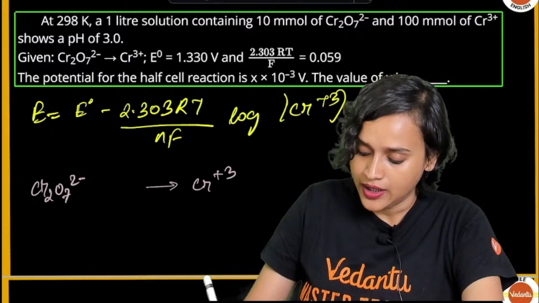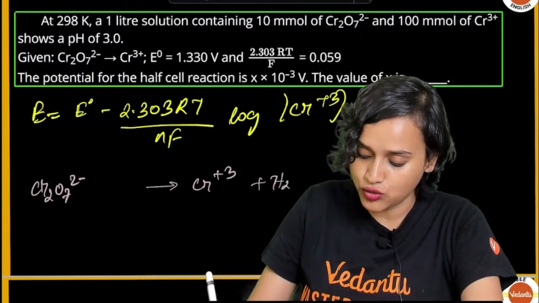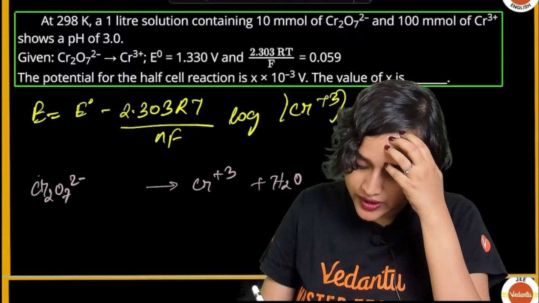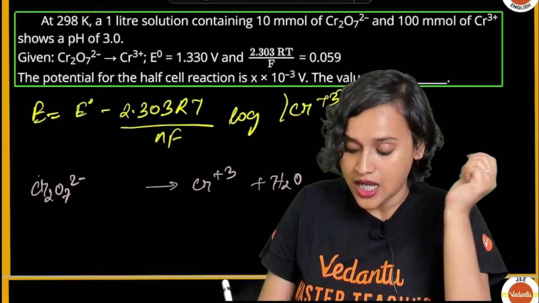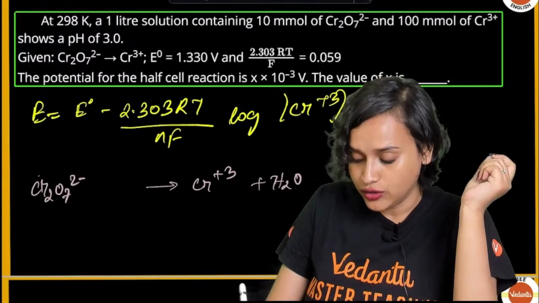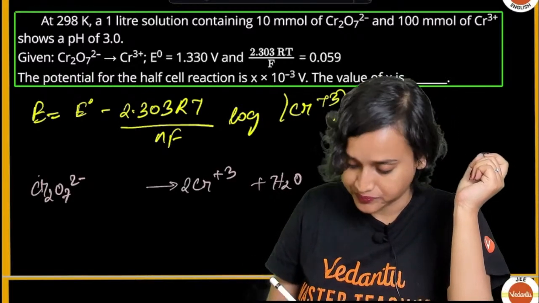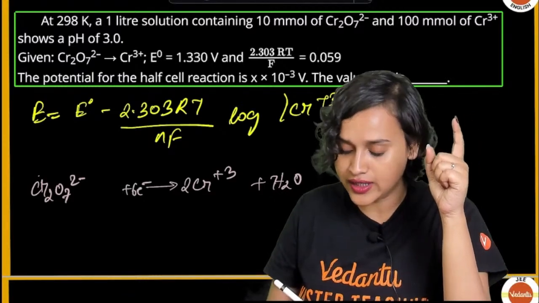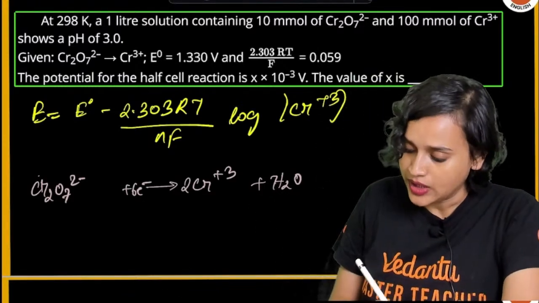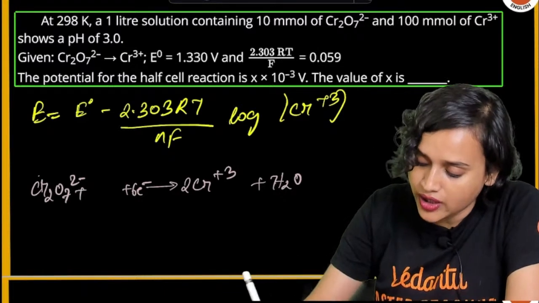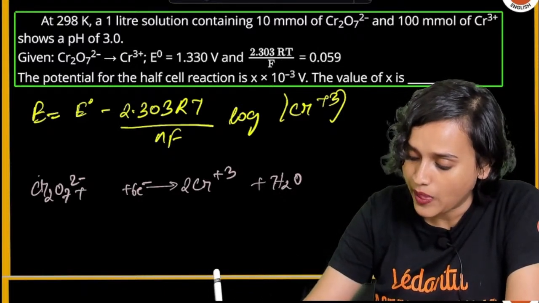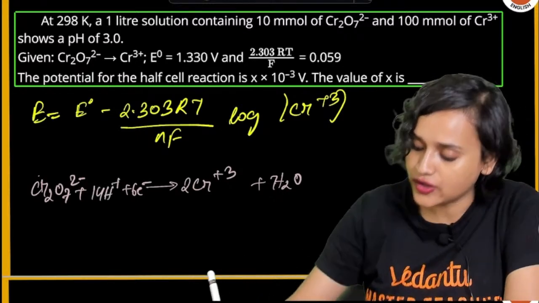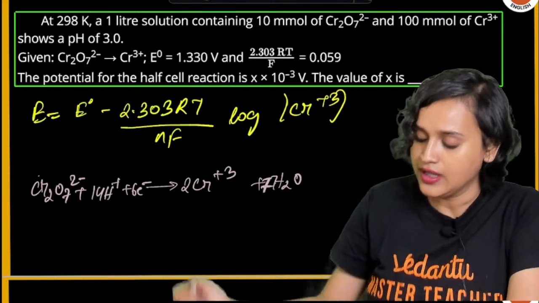Now here let's say that we will have H2O. Here Cr goes from plus 6 oxidation state to plus 3 oxidation state, but there are two, so there has to be two Cr3+. That means there are 6 electrons getting mismatched. So 6 electrons, and here we will have 14 H plus, and that means here it will be 7 H2O.